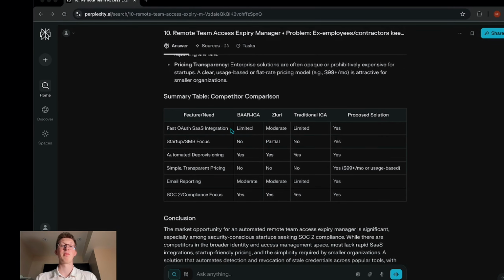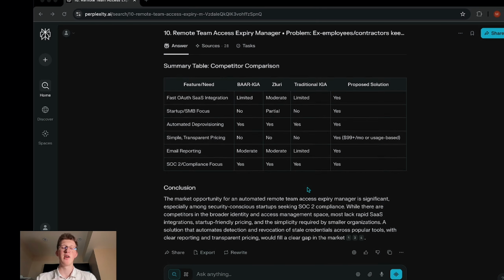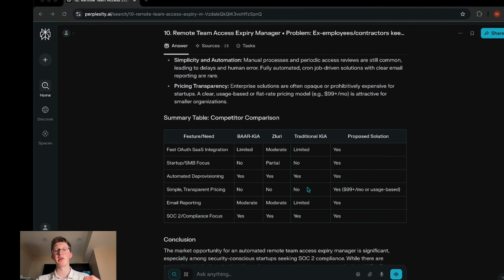Here we have some comparison table, which shows us where our competitors are lacking. And this is really nice. Similar with ChatGPT, you can just keep prompting, asking questions, dig deeper, get the information you need. And that way we're going to know what to build.